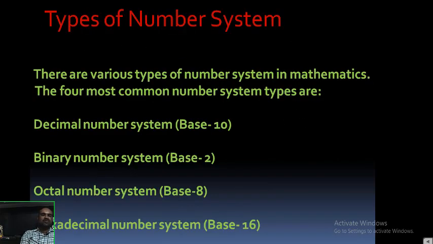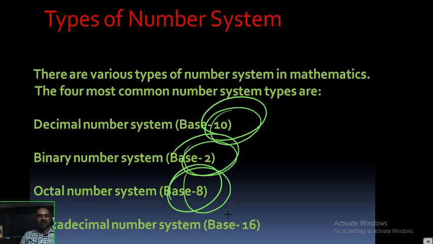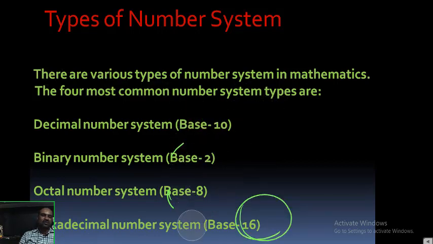Types of number systems. There are various types of number systems in mathematics. The 4 most common are: the decimal number system, which is base 10; the binary number system, which is base 2; the octal number system, which is base 8; and the hexadecimal system, which is base 16. These are the most useful systems now.